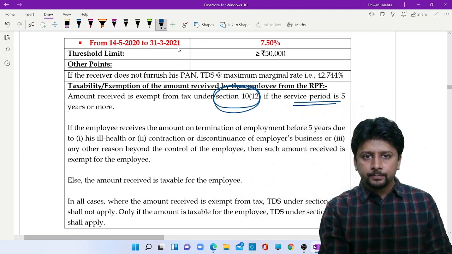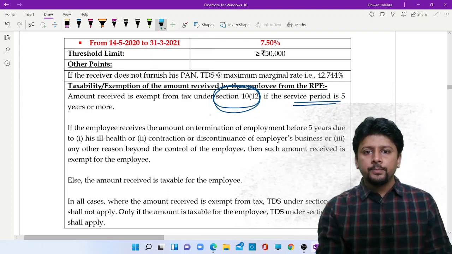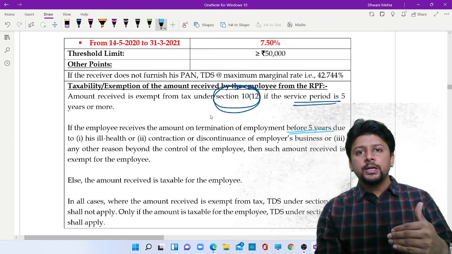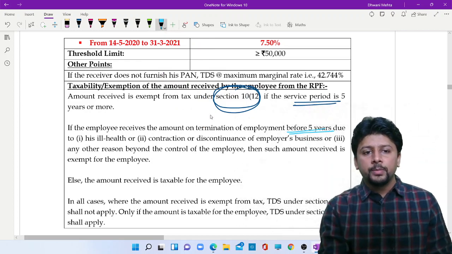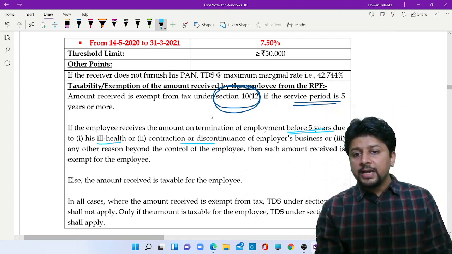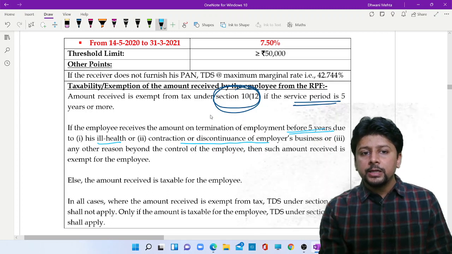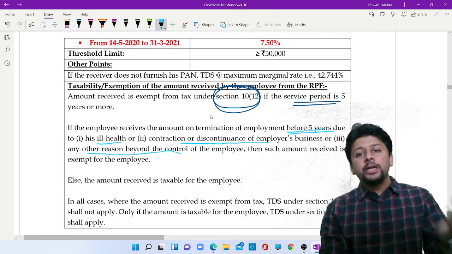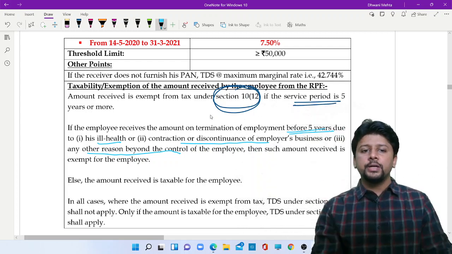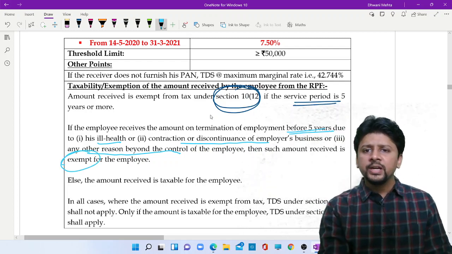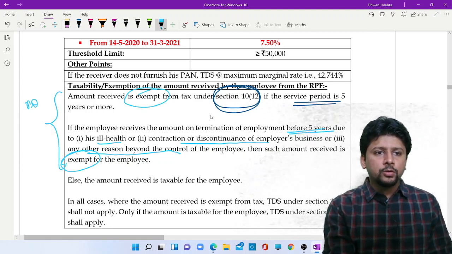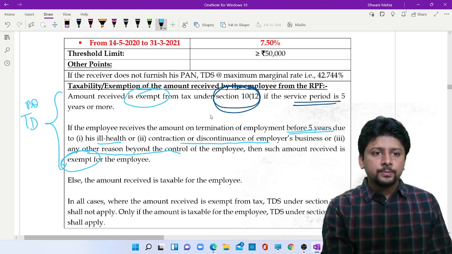If your service period is less than 5 years, but you are receiving the money on termination of job because of your ill health, because of the employer's business getting discontinued, or any reason beyond the control of the employee, then also it is exempt. Naturally, if the amount is exempt, then there is no need to deduct any tax.